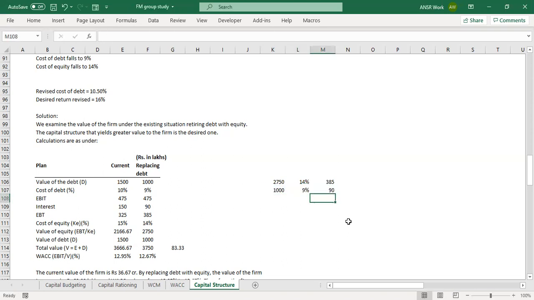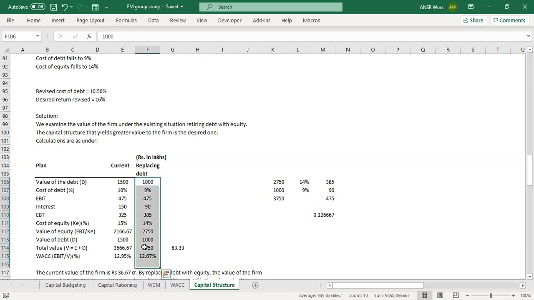This into this is 90. If you total these two, it comes to 475. If you total these two, it comes to 3750. Now you divide 475 by 3750, that gives you 12.66. That is WACC. Do you remember this logic where you were calculating interest for each? Now look at these numbers, 475 and 3750. Can you see these numbers in this list?